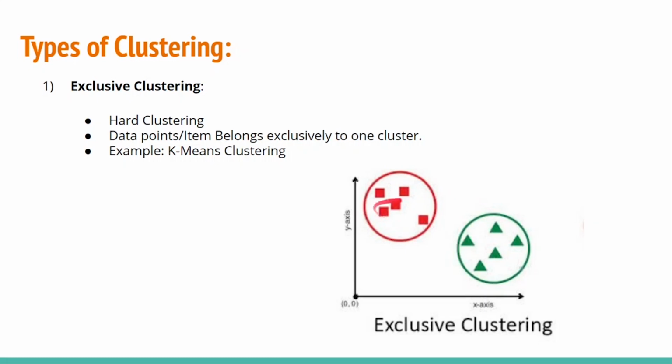So all the data points belong exclusively to one cluster: all the red squares to the red cluster and all the green triangles to the green cluster. An example of exclusive clustering would be k-means clustering, which we will look at later. You might have a better understanding in upcoming slides.